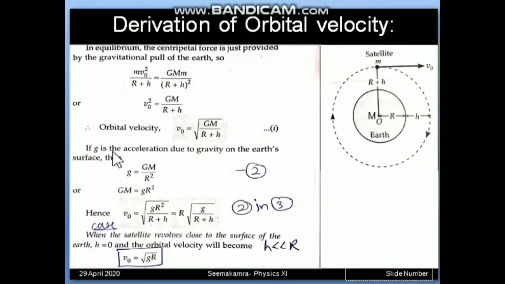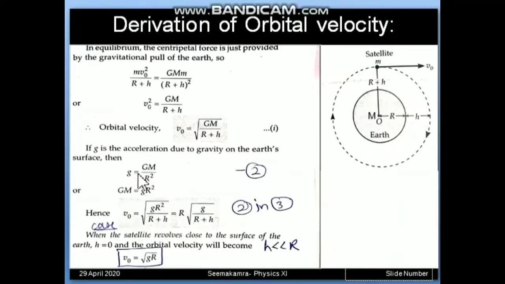We can further simplify this formula in terms of small g. This formula was in terms of capital G, now the small g formula. Whenever we have to replace capital G by small g, we have this formula: small g is GM upon R square. This formula we have already derived.